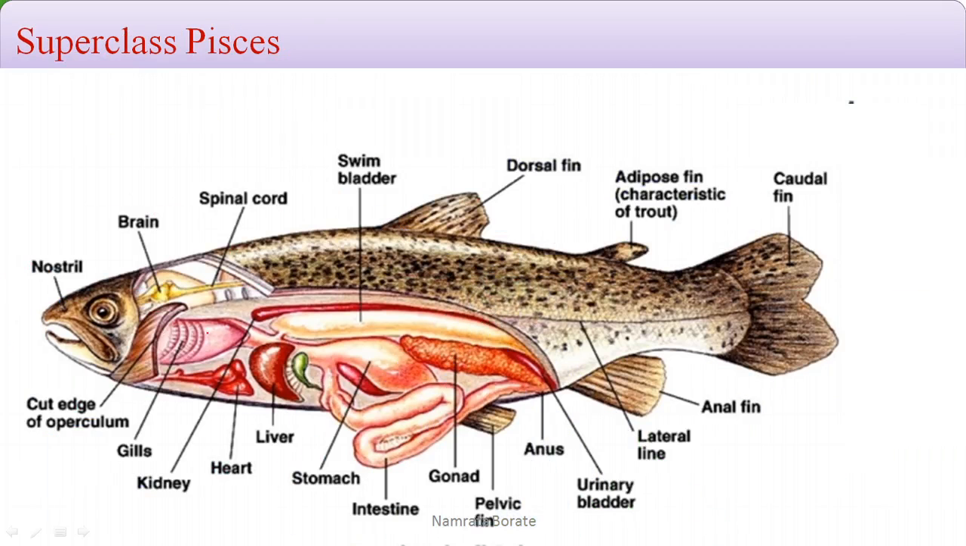So this image indicates the basic structure of the fish. There is a presence of the terminal mouth, there is a presence of the gills, and these gills are covered with the operculum. There is a presence of the spinal cord, and there are paired fins which are used for locomotion, for swimming.